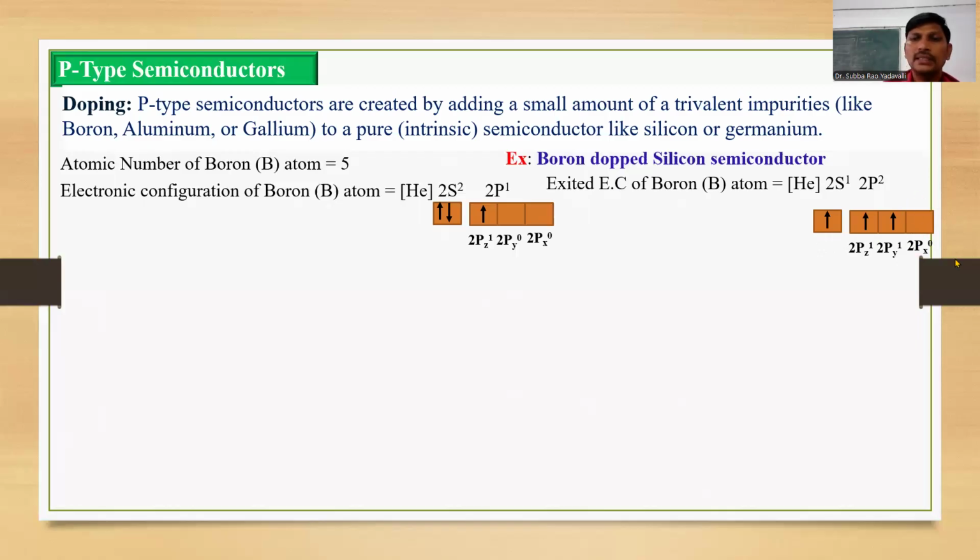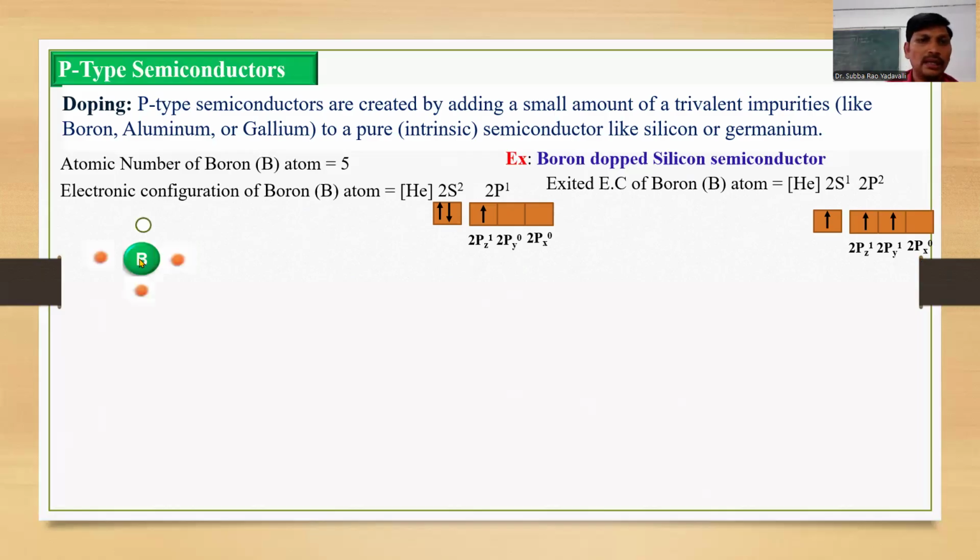This 2px is the empty orbital. Empty means this is creating a hole. The empty orbital means an orbital which does not have any electron, also called a vacant orbital. This empty or vacant orbital creates holes.